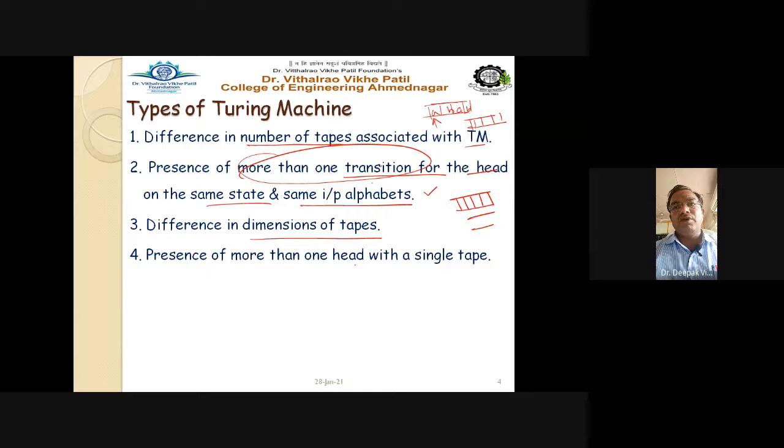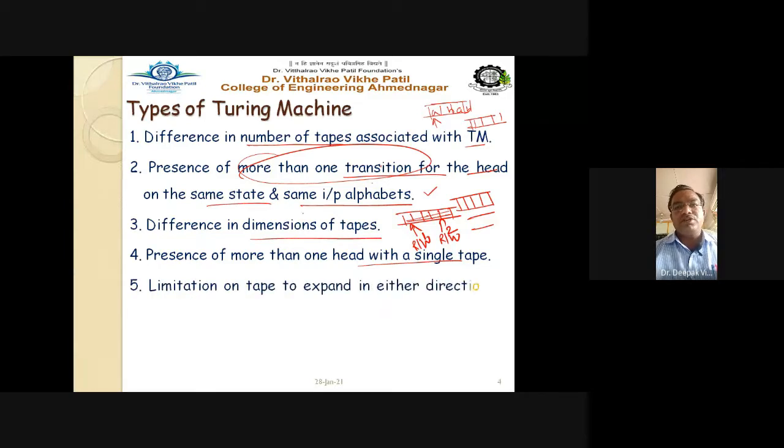Then, the presence of more than one head with a single tape: a single input tape is there, but you can have more than one read-write head, head number one and head number two. Two heads are possible, and they go on reading the input string on that particular input tape.